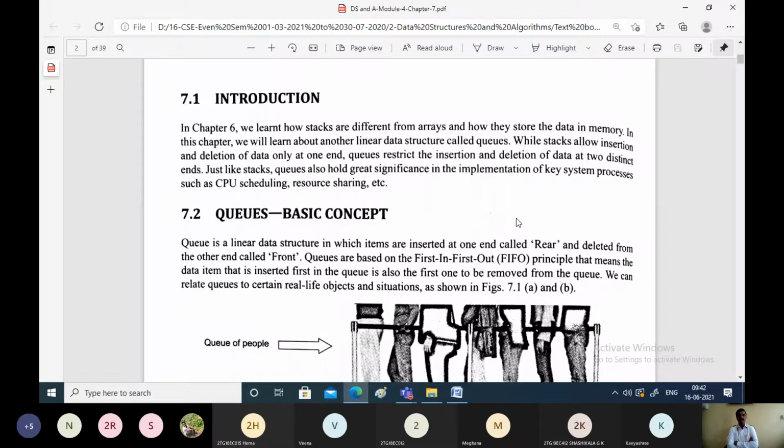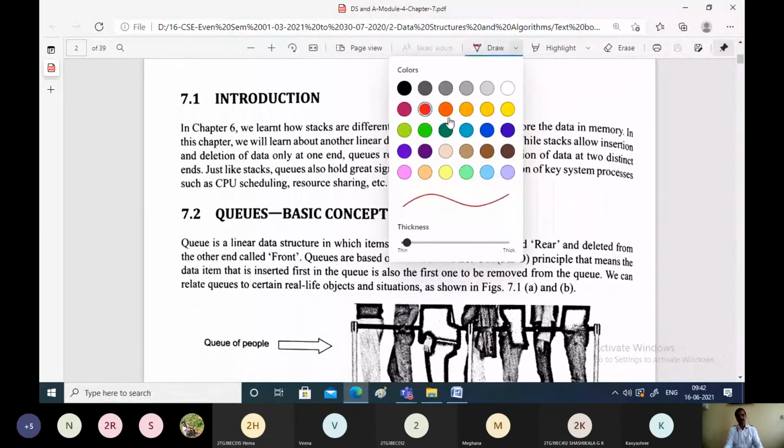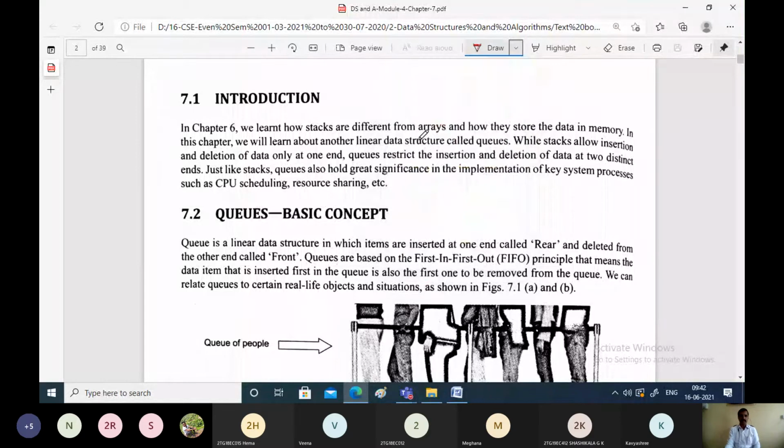There was a difference between stack and array. In an array we were able to insert an element either at the beginning, at the end, or in between. But in the case of a stack, we were able to insert an element at only one end, called the top end of the stack.